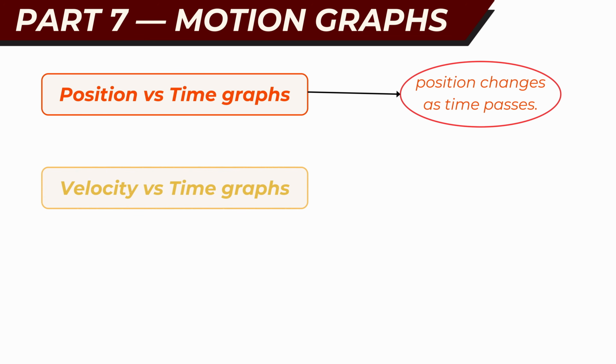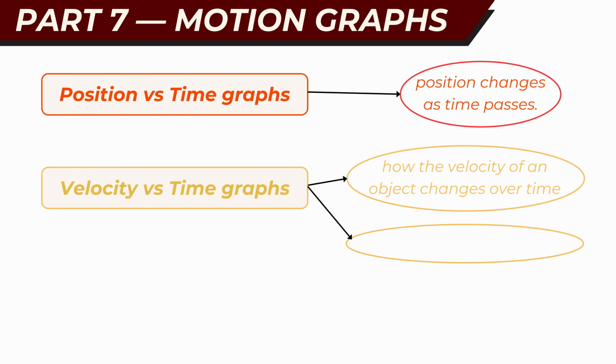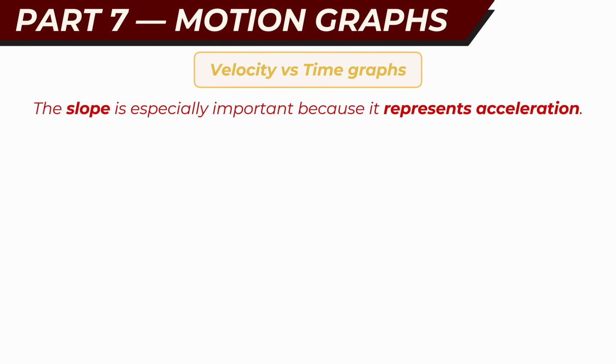A velocity time graph shows how the velocity of an object changes over time, allowing us to see not only how fast the object is moving, but also how its motion evolves. In this type of graph, the slope is especially important because it represents acceleration.